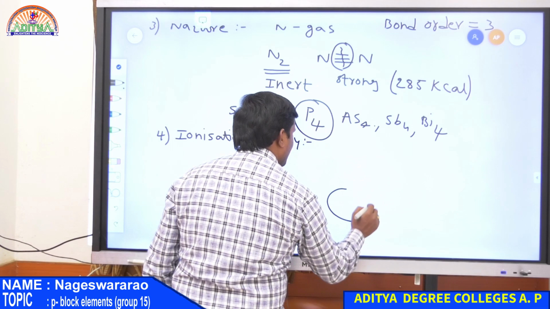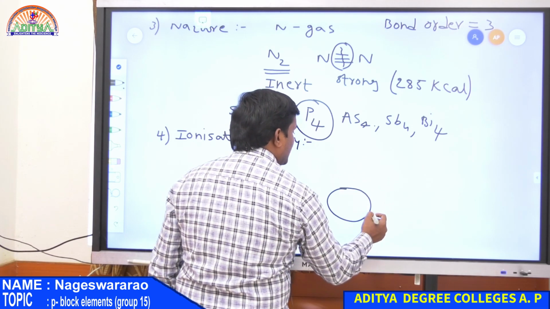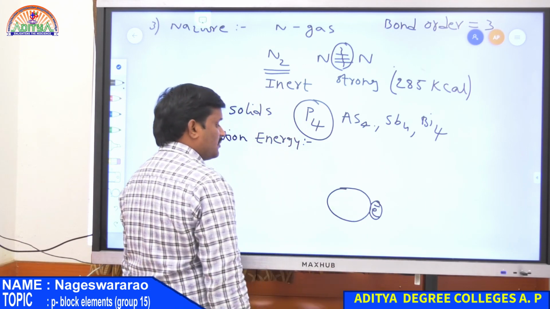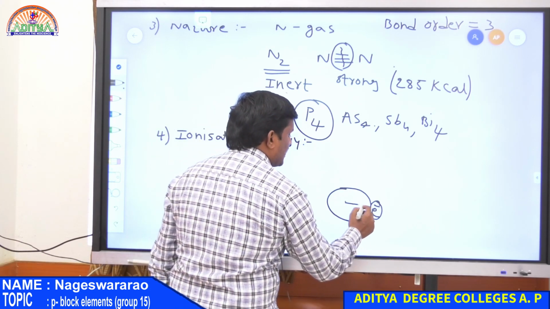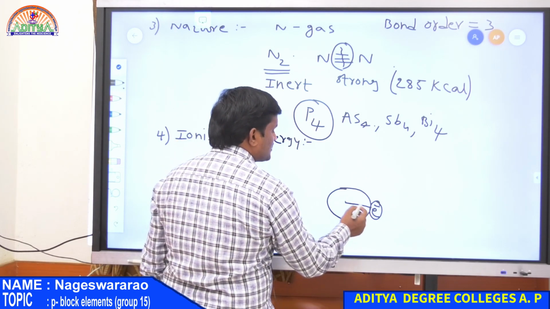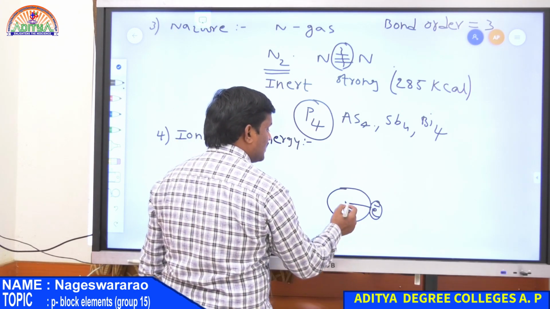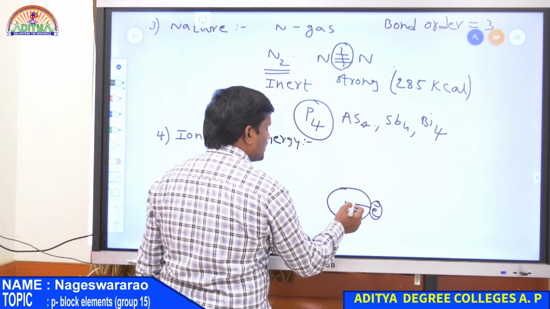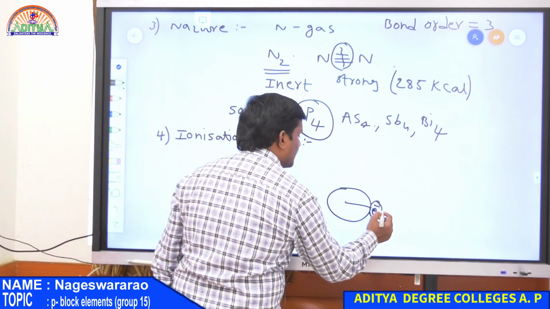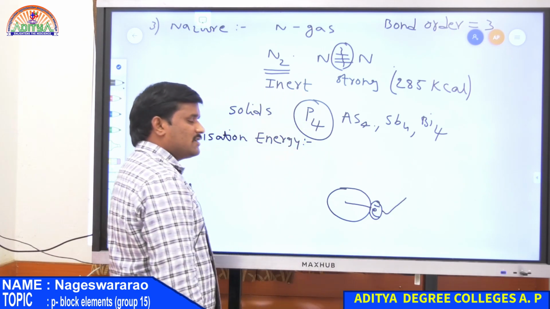Therefore bismuth has a large size and hence it is easy to remove one electron, because it has a large radius. Therefore the distance between nucleus and electron is large, hence the attraction between positively charged nucleus and negatively charged electron is less, hence this electron is easily removed from the nucleus.